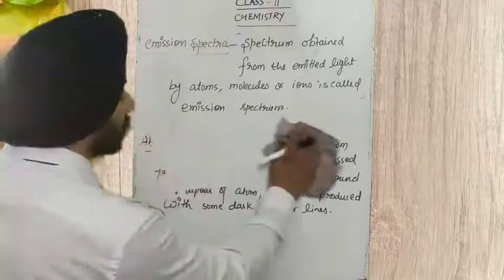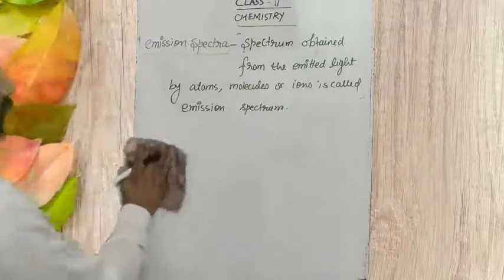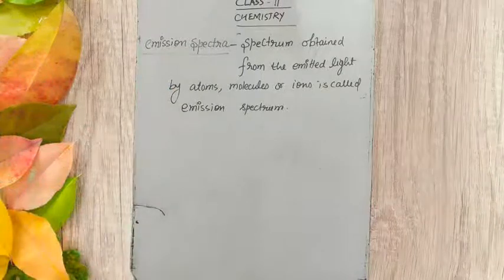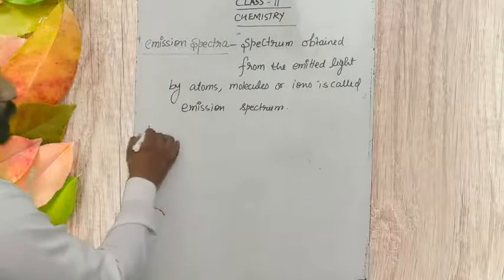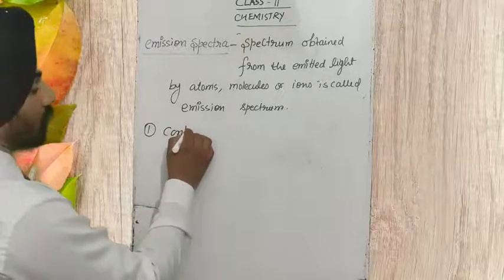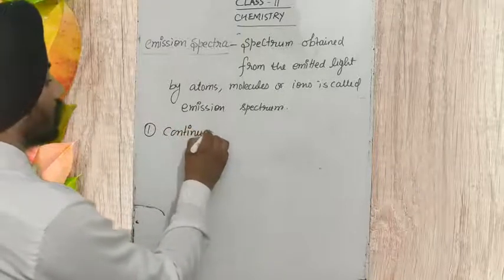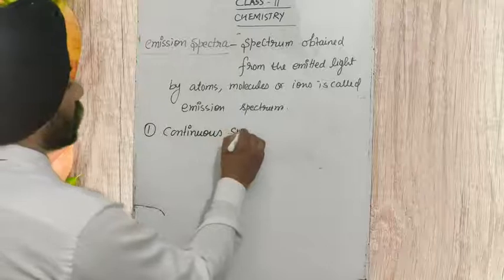Student, further we classify this emission spectra and absorption spectra into two categories. The first is called continuous spectrum.